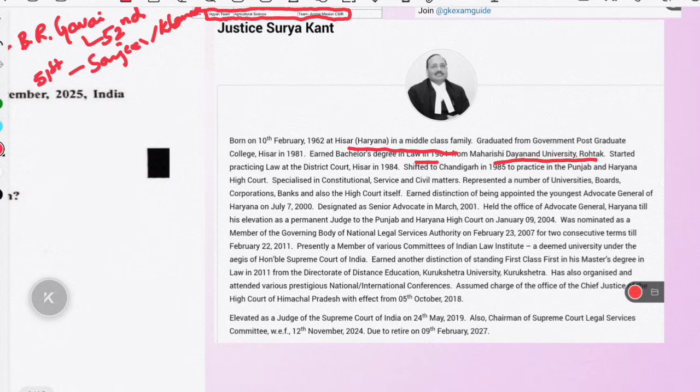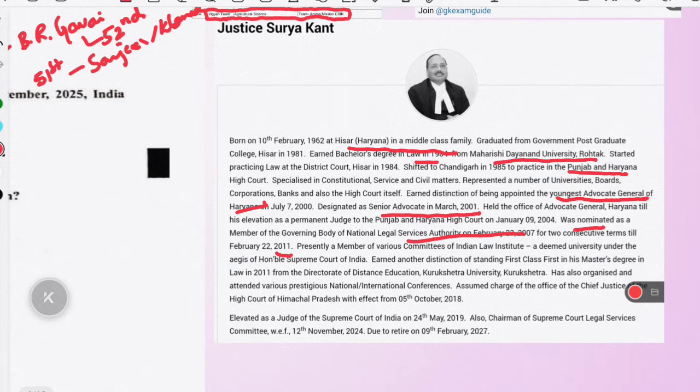He started to practice in the district court of Haryana, and then he moved on and became a senior advocate in 2001, and he was appointed as the youngest Advocate General of Haryana. Please do remember this point. And after that, he was nominated to NALSA in 2007 and 2011, two times. Please do remember this also.